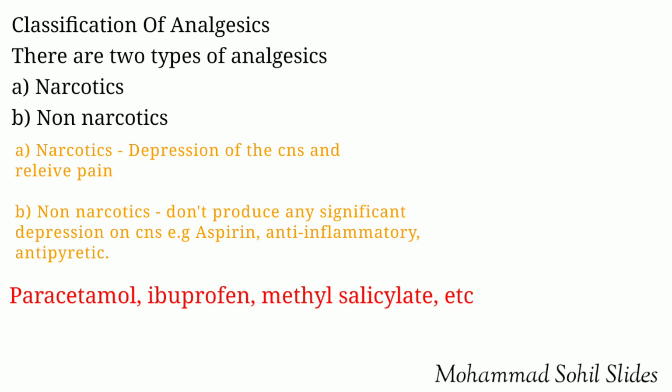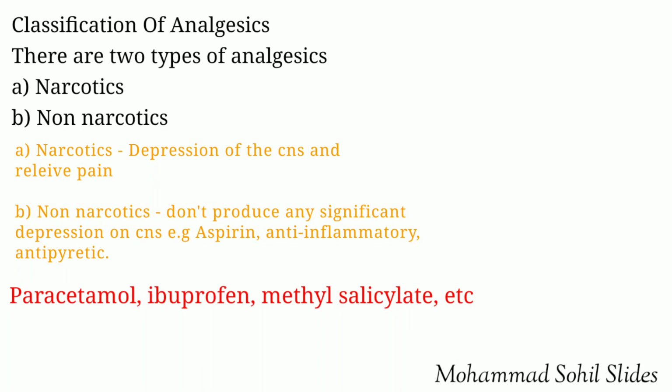Examples are morphine, codeine, heroin. These are chiefly used to reduce pain due to fracture of bones, post-operative pain, and pain due to burns. If a person gets addicted to these drugs, then adverse effects are seen such as vomiting, dysphoria, fatigue, etc. Now coming to the second type, that is non-narcotic drugs.